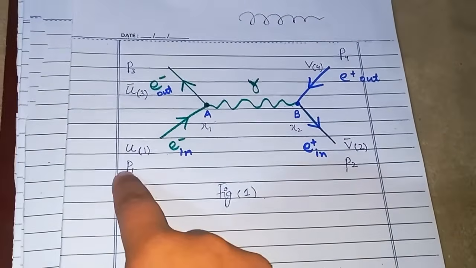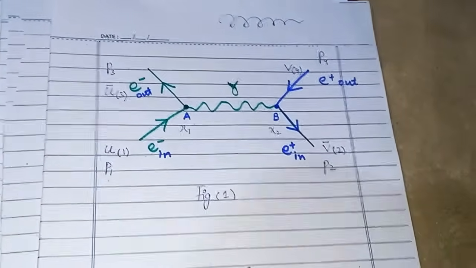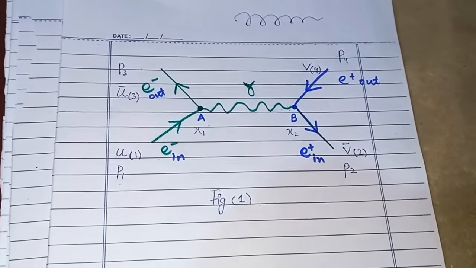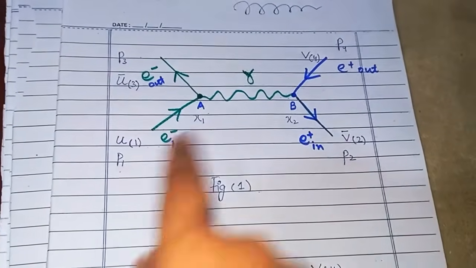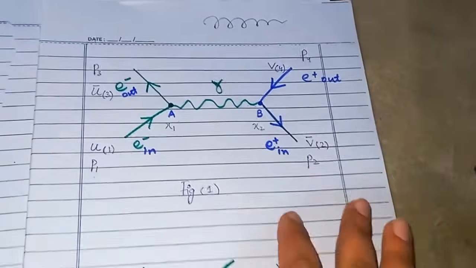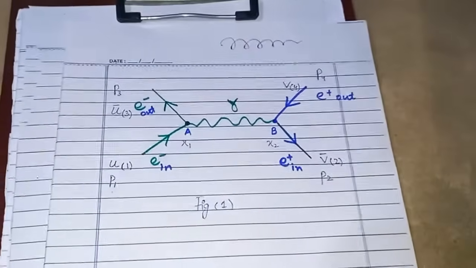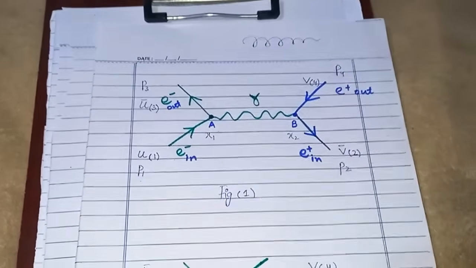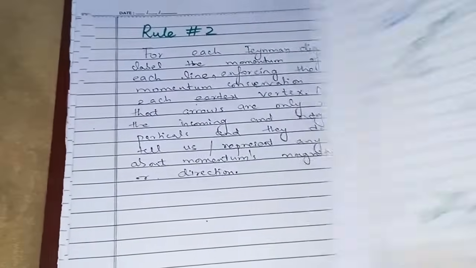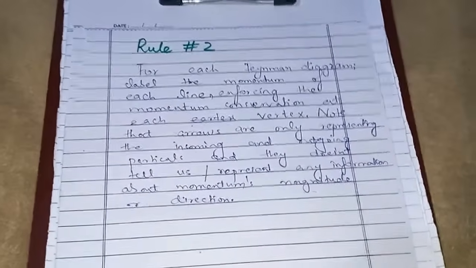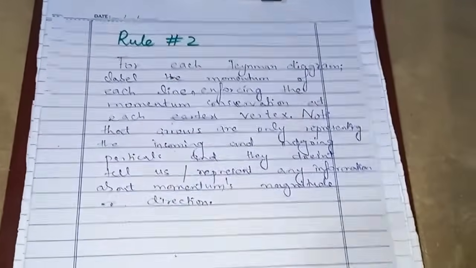So their momenta are p1, p2, p3 and p4. The magnitude could be different, they could be zero, they could be anything. We can't say based on this diagram, and we are not even saying it. So these arrows are only telling you whether the particle is incoming or outgoing. They have nothing to do with the momentum's direction or the direction of motion. So keep that in mind. Don't confuse it and don't mix it. So this is the second rule.